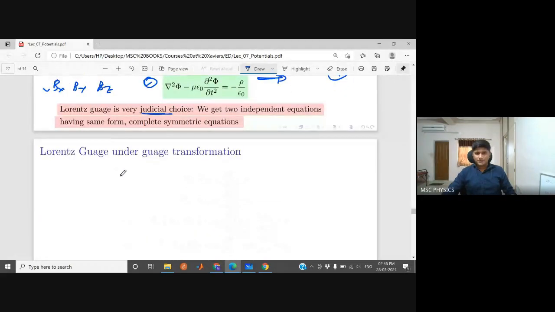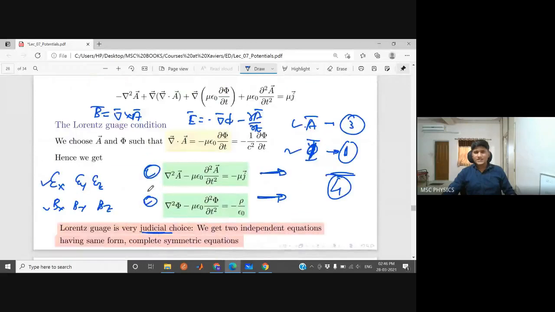So it is called the Lorentz gauge condition. After the Lorentz gauge condition, we came to 2 equations which are equivalent to Maxwell's equations. Maxwell had 4 equations. If you combine all those 4 equations together, you get only 2 equations, and those 2 equations now define the complete electrodynamics. Complete electrodynamics. This is the generalization we were talking about.